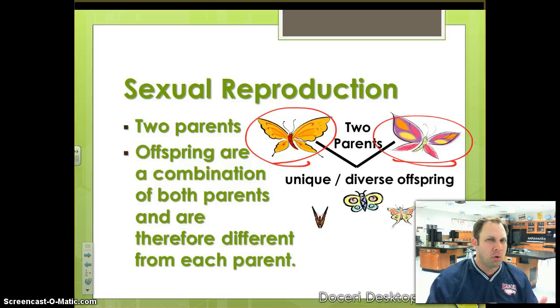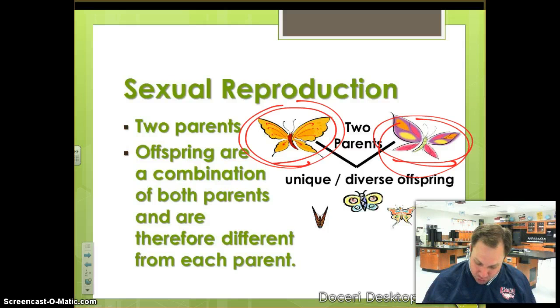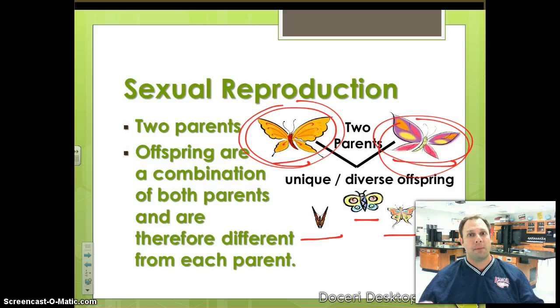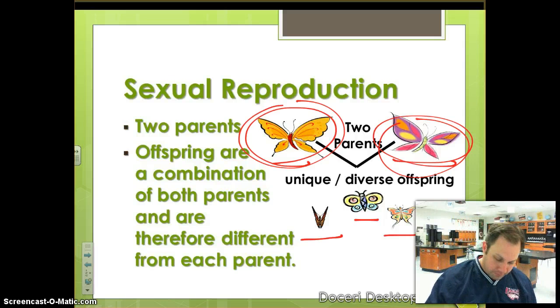You may look a little bit more like one or the other, but you're not identical because you're half and half. So we have mom, we have dad, and then we have these unique offspring. They're all different. And that's why you don't look like your brothers or your sisters either, because they have a different combination. They're half mom and half dad as well, but a different combination of that genetic material.